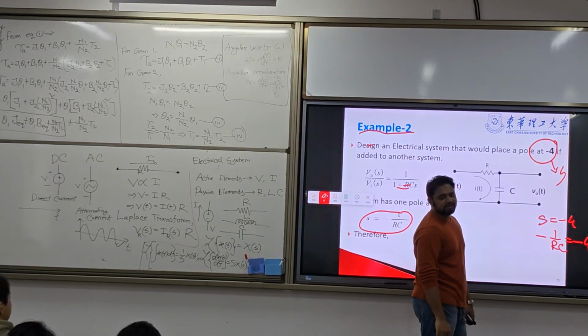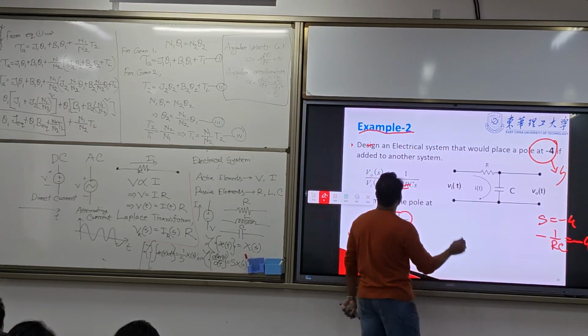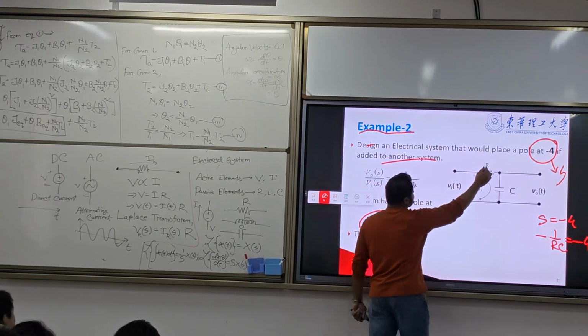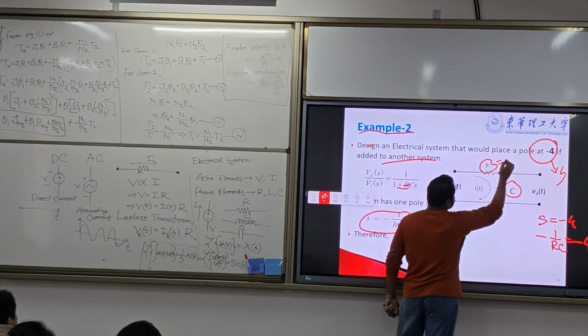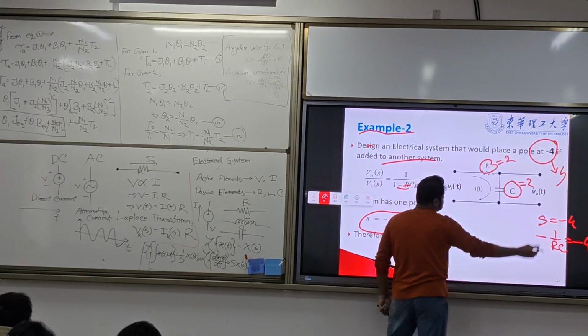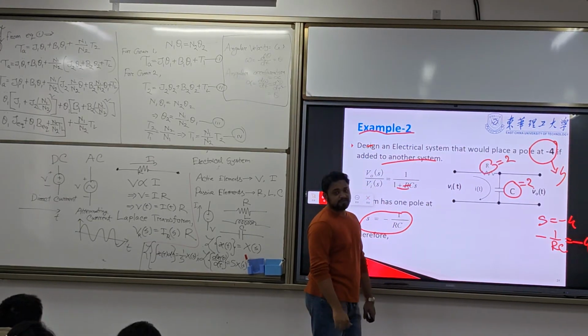Now we need to find out the values of R and C. So how do you find it?